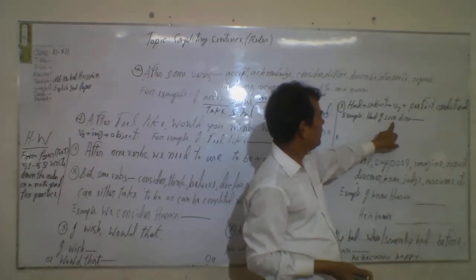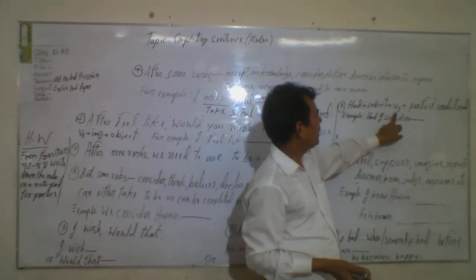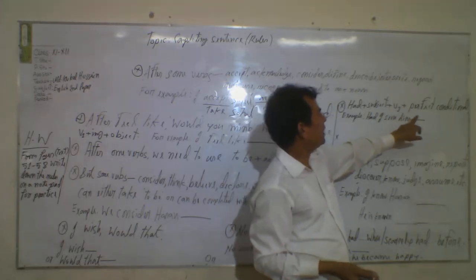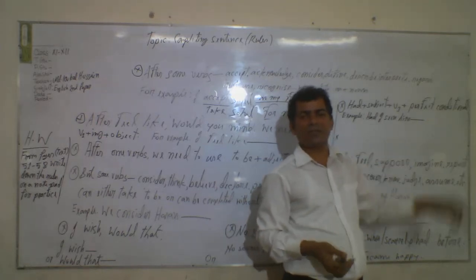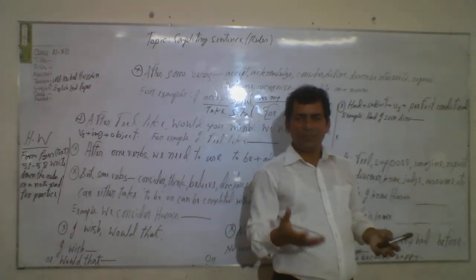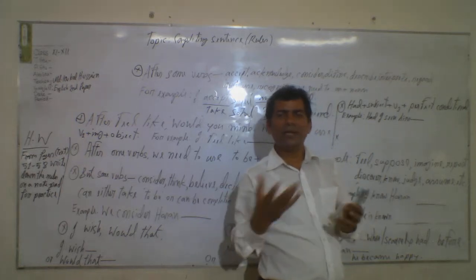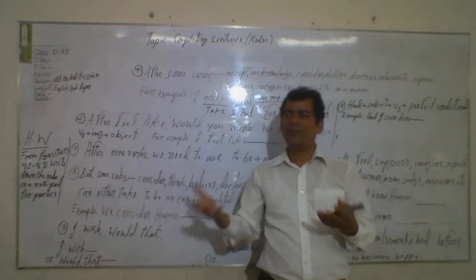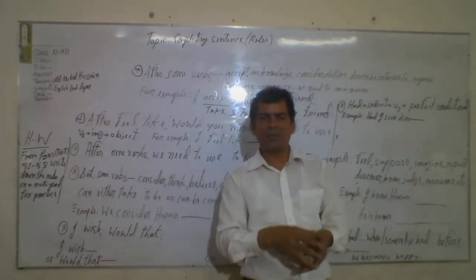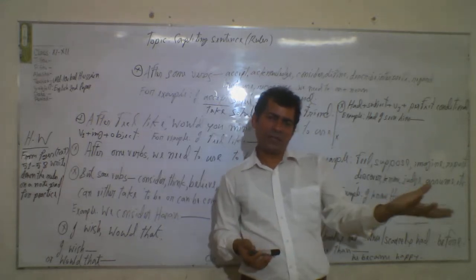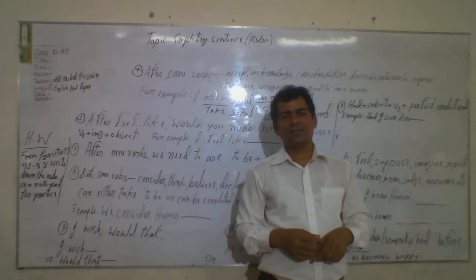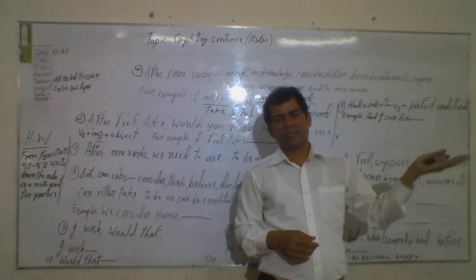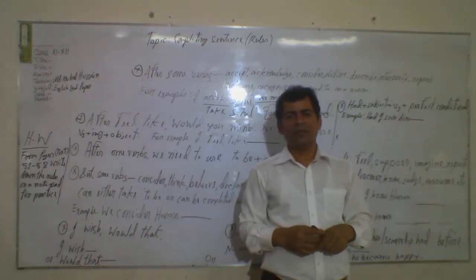Had, subject, B3: had I seen him, then use perfect conditional. What is perfect conditional? In a conditional sentence, where there is "if", for example, "If you come, I'll be happy," there is a condition. "I'll be happy", there the condition is "if you come". So there are three conditionals: first conditional, second conditional, third conditional.